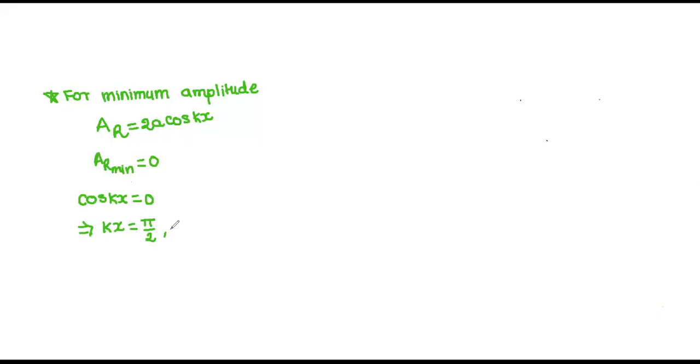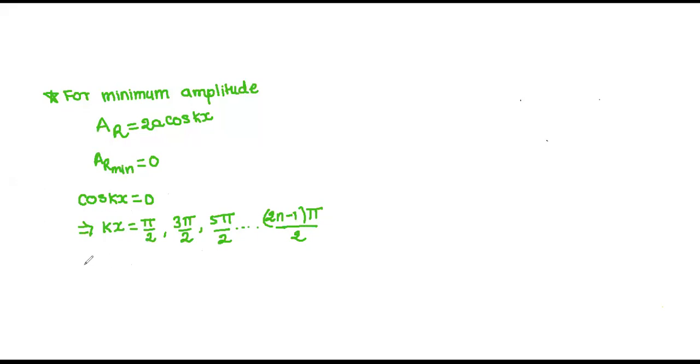Next possible case, tell me? After pi by 2, you can keep 3 pi by 2 also. If you keep pi by 2, you will get cos 90. Next 3 pi by 2, cos 3 pi by 2 again 0. Next what will you get? 5 pi by 2, and all these odd multiples. So can I write it like this: 2n minus 1 into pi by 2. This is the value for kx.